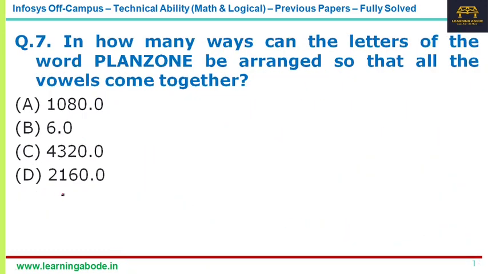Now the seventh question: how many ways can the letters of the word PLANTZONE be arranged so that the vowels come together? So you want the vowels together. Now the vowels are A, O, E, and the others are the consonants. So we have P, L, and then Z, and then you have double N. So totally 8 letters, right?